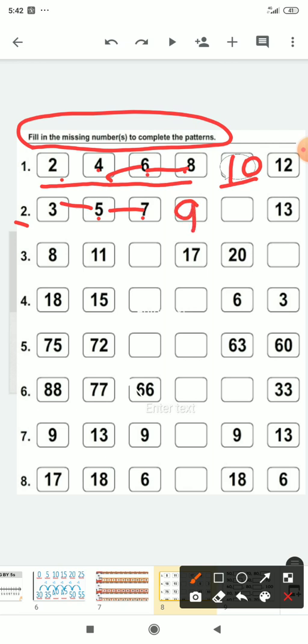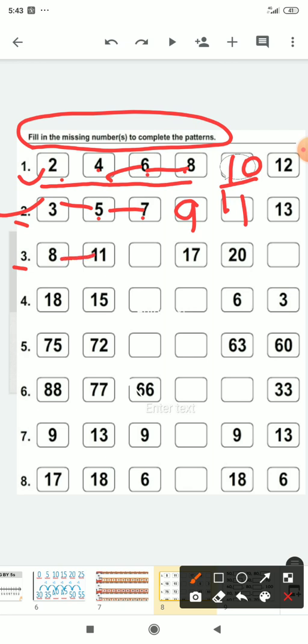And after 9, 10 will be missed. And after 10, 11 will be right here. So in the first and second questions, you have to skip one number and then write the next number. Okay, now come to the third question.